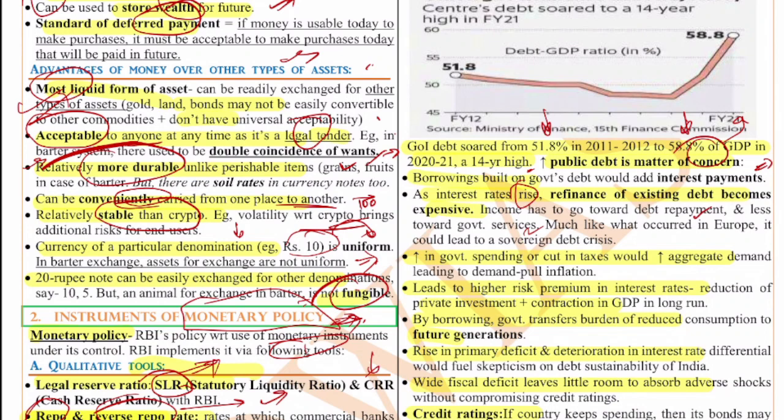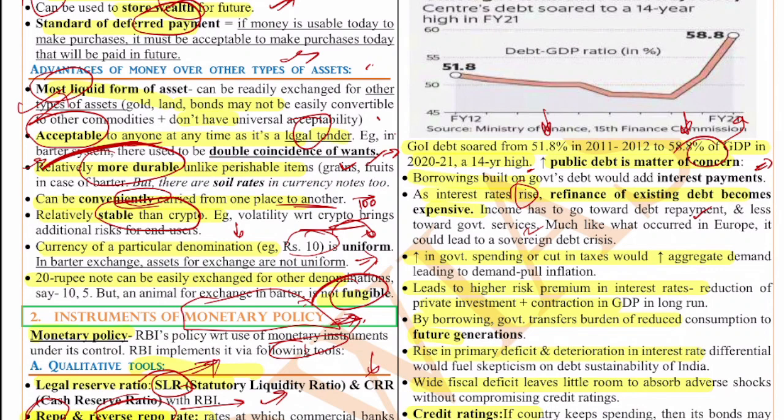So there is a sovereign debt crisis. That means the government is not able to service the debt. There is this huge debt that has piled up. So the government has to pay the interest as well as the principal amount. So both principal and interest, it would prove to be a disaster eventually for the governments.